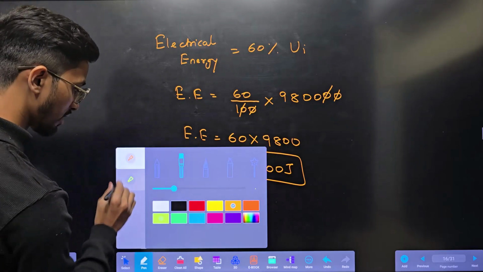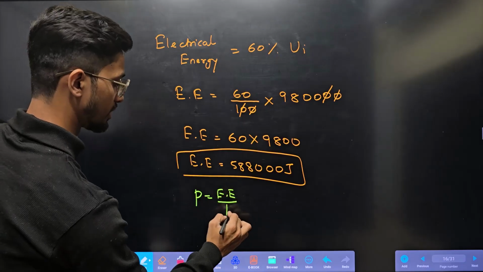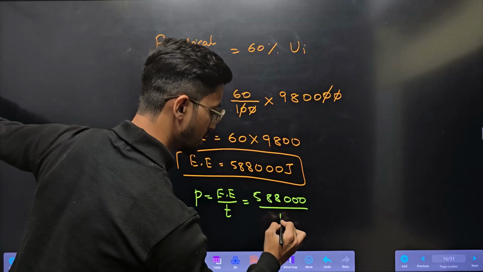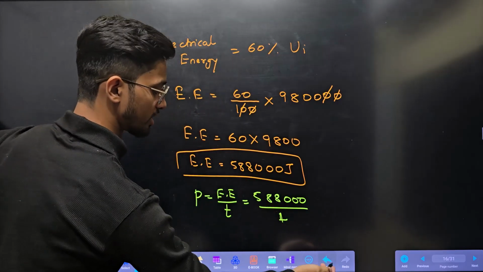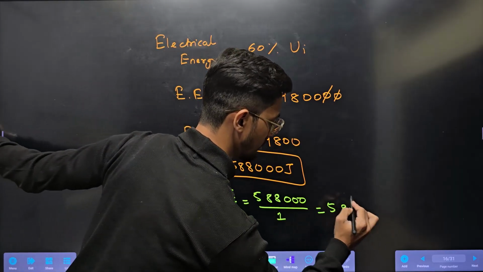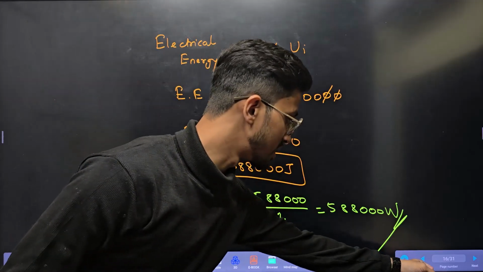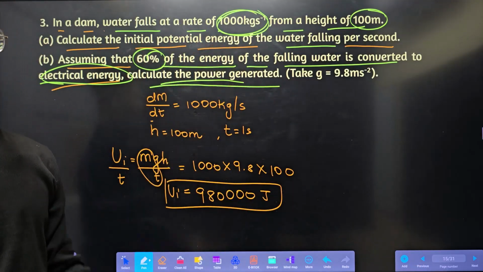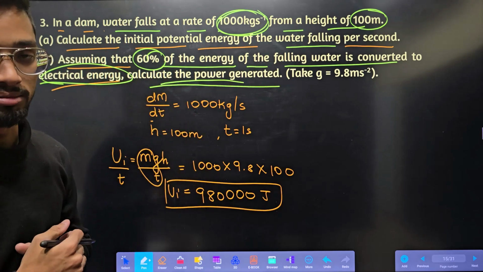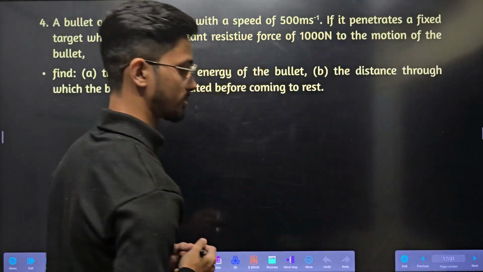So can we calculate power? What is power? Power is nothing but electrical energy per unit time. So that is 588,000 divided by time, which is 1 second. Per second they have told, right? So time will be 1 second, and it will remain the same: 588,000 watt. So this is the power generated, due to the water in the turbine maybe. Done. Next question.